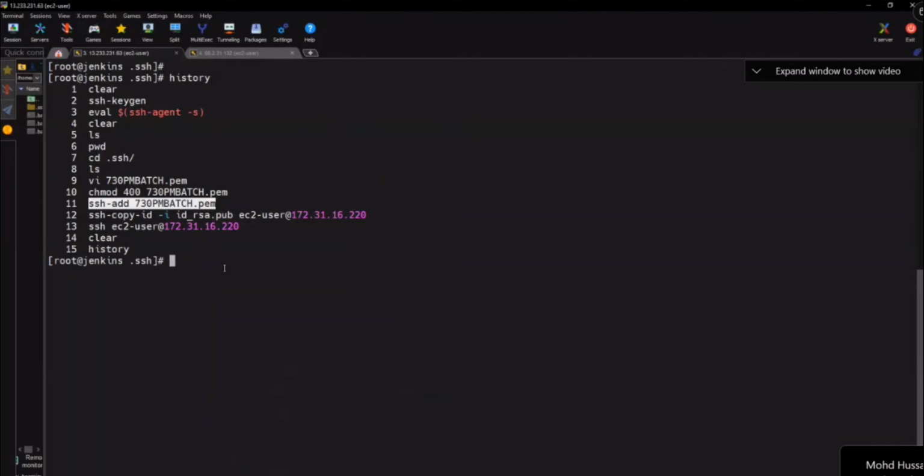Why did you add it, SSH add PEM file? Generally, in our Linux, did I add this PEM file like this, SSH add? No. We have directly done SSH copy ID, but we have not done SSH add there. So why have I done it? Excellent, Ranjit. In order to authenticate.